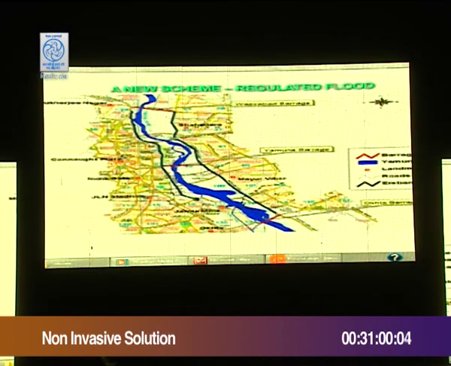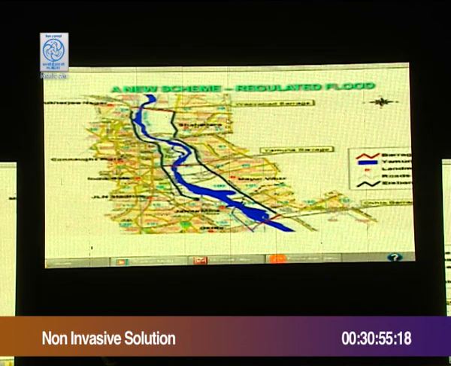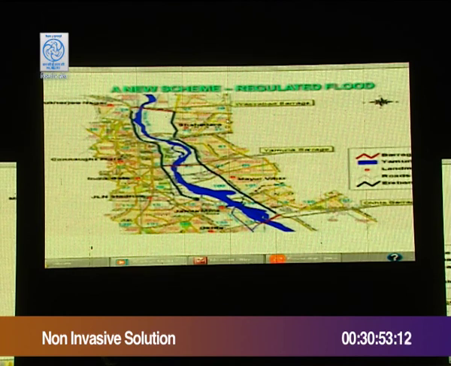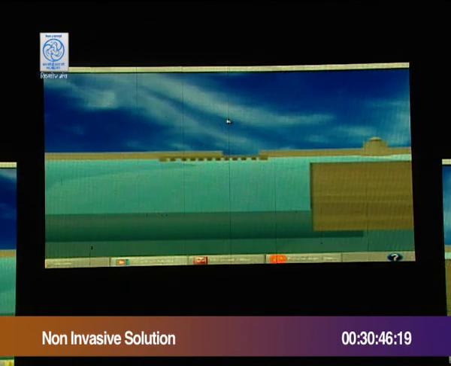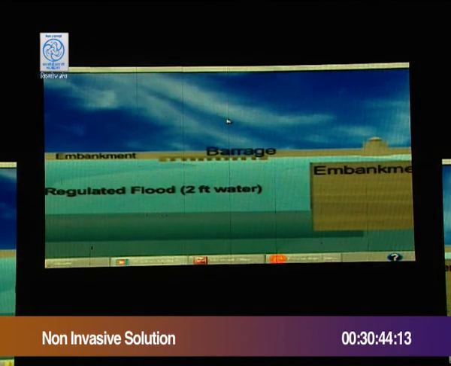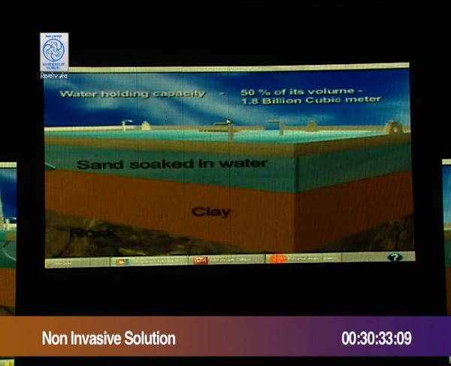A simple scheme will do this for us. If we embank the area between 2 successive barrages and open the upstream barrage, close the downstream one, and let the water flow to fill up the embanked floodplain area with about 2 feet of water for a few days till it saturates. We now have a fully water-charged floodplain ready for use.